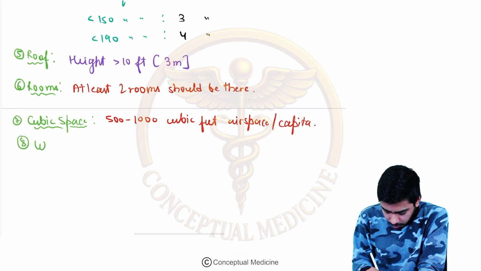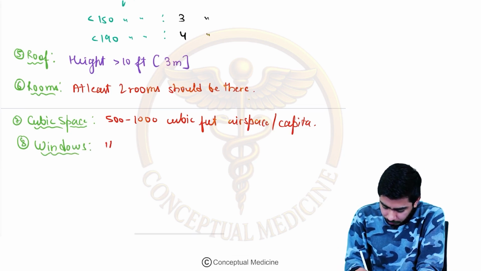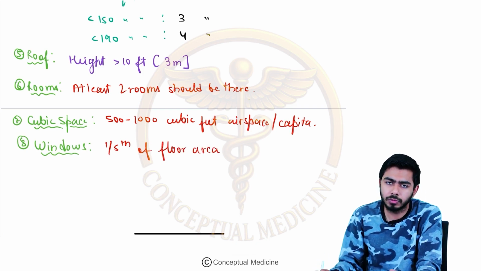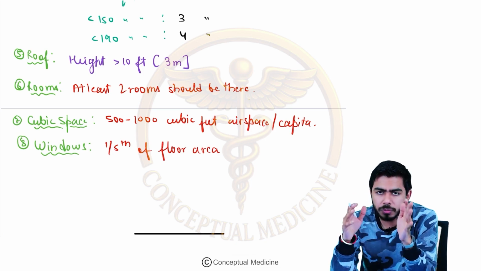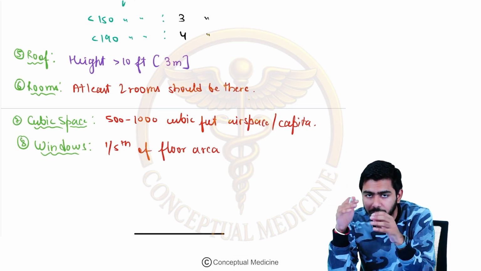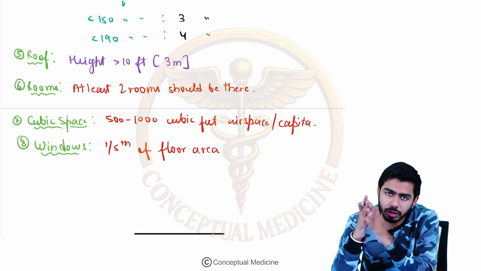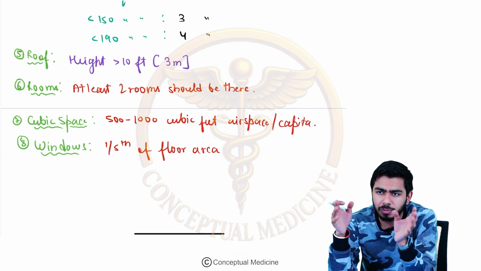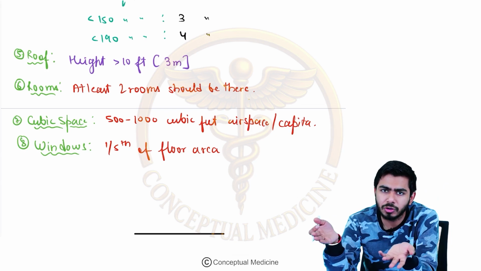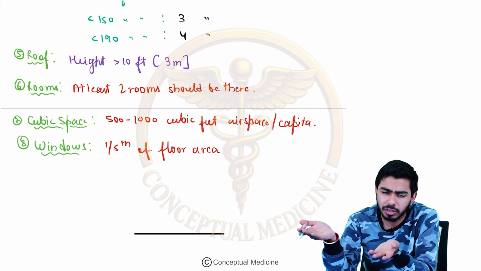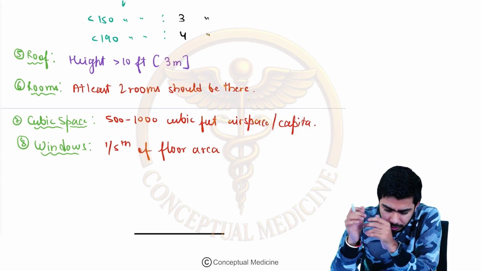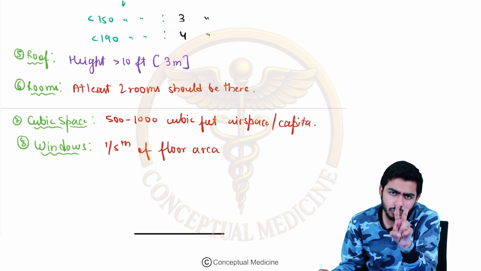Then the next parameter, this was the 7th one. After the cubic space, we shall talk about the windows and the doors. About the windows, it should be 1/5 of the floor area. The same applies for the doors as well, 1/5 of the floor area. And windows should not be more than 3 feet above the ground. If you place the window just 1 foot above the ground, then it is not a window, it is working like a ventilation only, right? So the window should have some height, and they are saying not more than 3 feet above the ground.